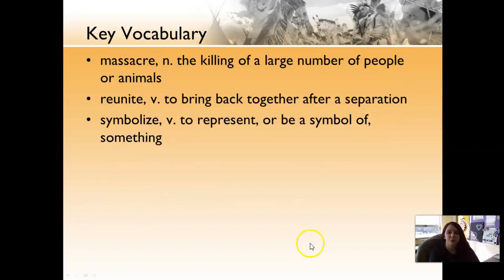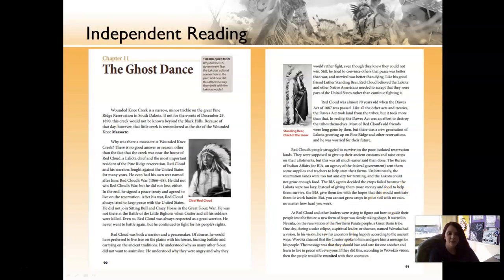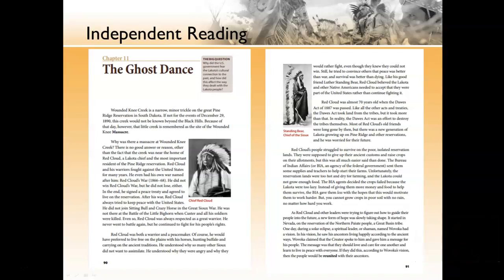Our key vocabulary for today: massacre is the killing of a large number of people or animals. Reunite is to bring back together after a separation, and symbolize is to represent or be a symbol of something. We're going to go ahead and do our independent reading for today.